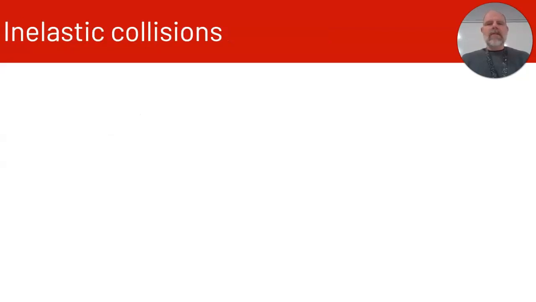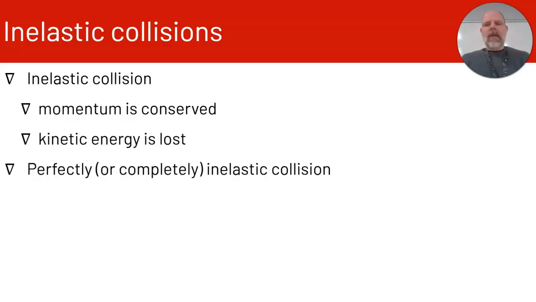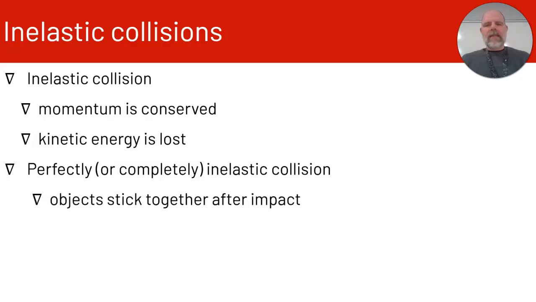So in inelastic collisions, momentum is conserved, kinetic energy is lost. In a perfectly or completely inelastic collision, the objects stick together after impact. So this is like in our lab that we did with collisions, where the two carts stuck together because of the Velcro. So one of them was stationary and one of them was in motion. They hit each other and they stuck together and they traveled together after they hit each other.